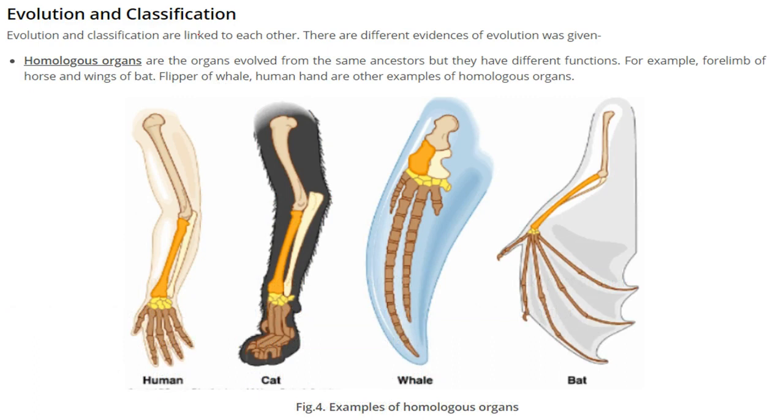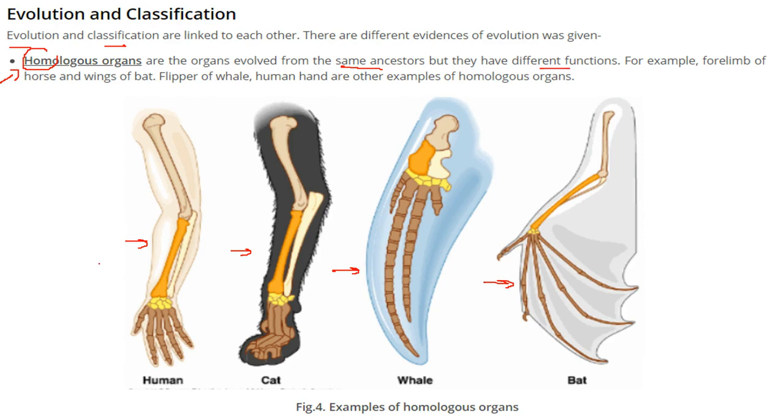Evolution and classification are very much linked to each other. Evolution means development of different species from previous species, and classification is the categorization of these species. There are different evidences of evolution. These are homologous organs. All these are nothing but hand, limb, or forelimb. These are organs which evolved from the same ancestor. Homo means same, so they evolved from the same ancestor, but they have different functions.